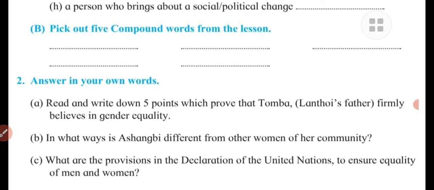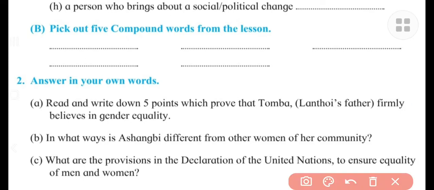Now let us try to find out which words occur here, right? For this activity, you have to read the chapter carefully. So for you, I will tell you some of the compound words that appeared in this particular chapter. First is helping hand.